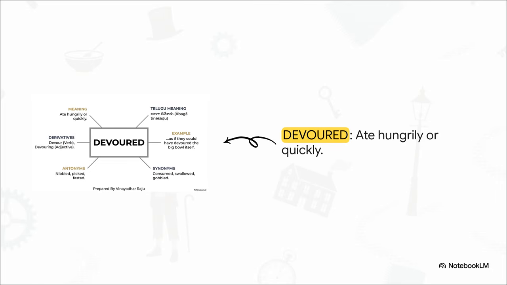Imagine that. Moving right along to devoured. Repeat after me. Devoured. The English meaning is to have eaten hungrily or very quickly. Synonyms are consumed, swallowed, or gobbled. The antonyms would be nibbled, picked at, or fasted. For derivatives, we have the root verb devour and the adjective devouring. Check out this example sentence. "As if they could have devoured the big bowl itself." In Telugu, this action is abaga teneshadu, eating with immense, greedy hunger. So our example means the boys were so incredibly starved, they ate their food so fast, it was as if they would abaga teneshadu, or completely eat up the actual bowl itself.